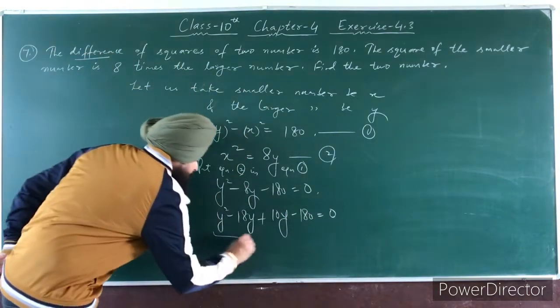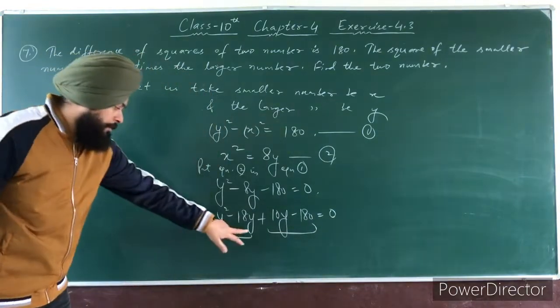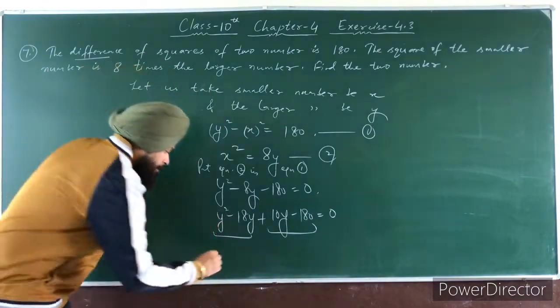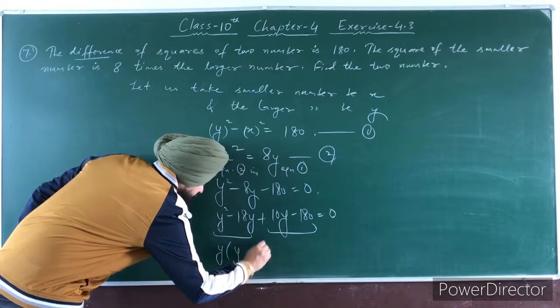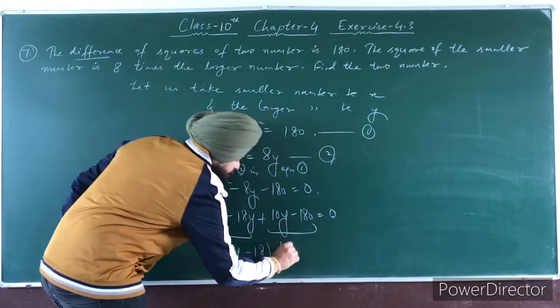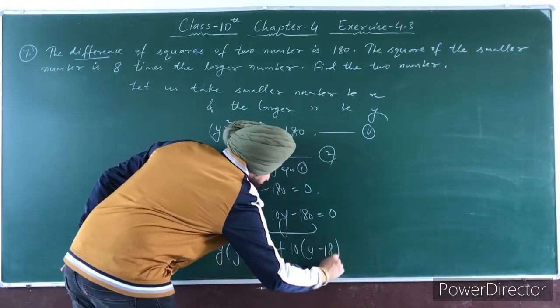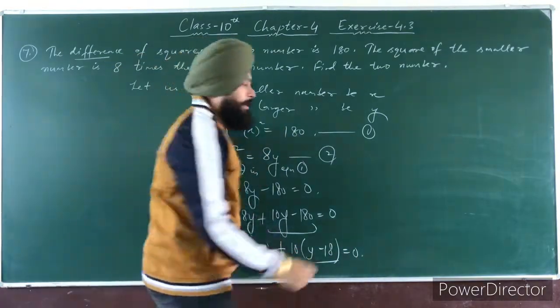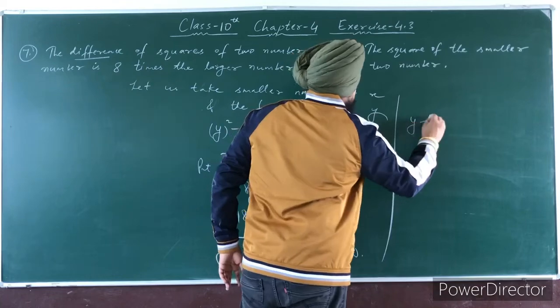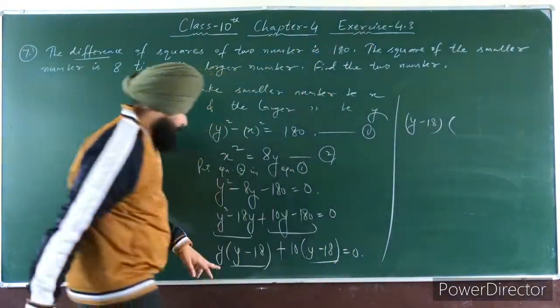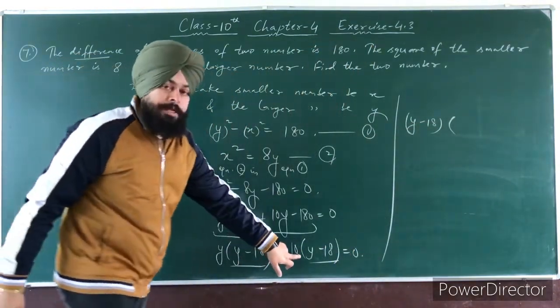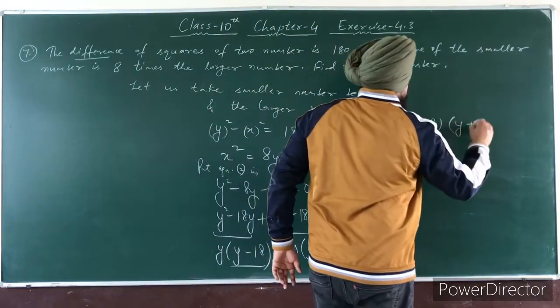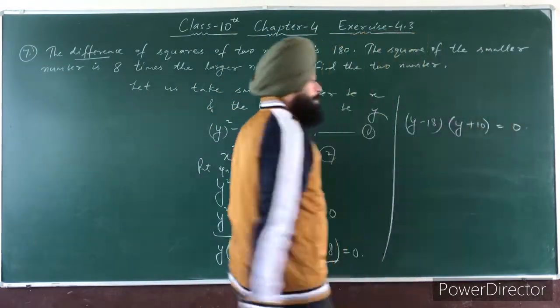Now take common. From the first two terms, y is common: y minus 18, and from the next two terms, 10 is common: y minus 18. Now see here, y minus 18 is again taken as common. So we get y minus 18 and y plus 10 is equal to 0.